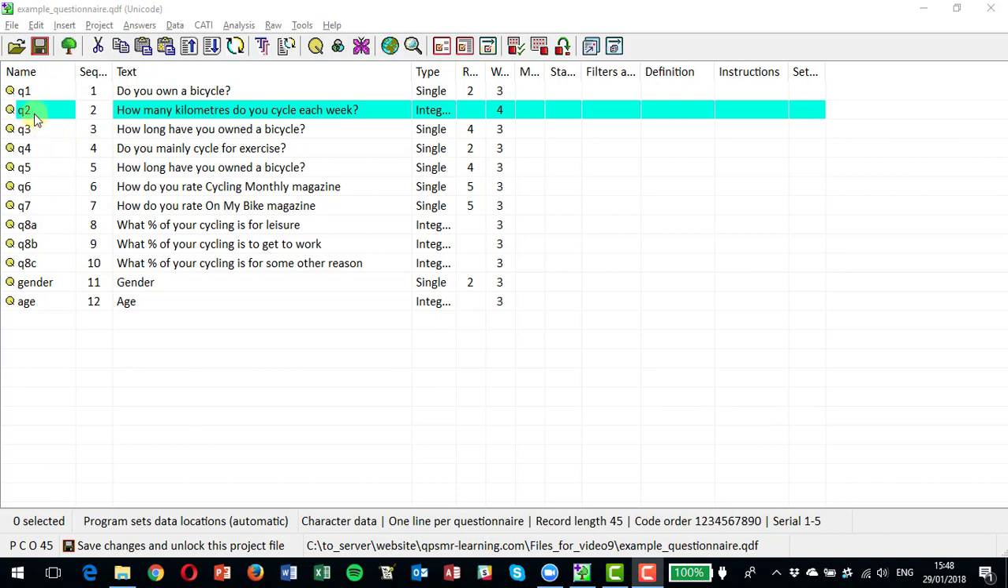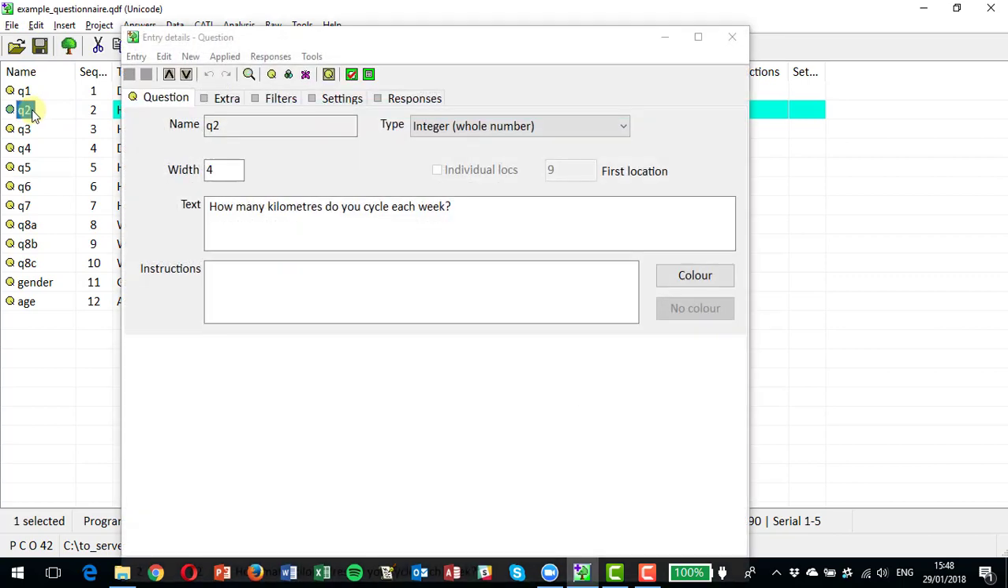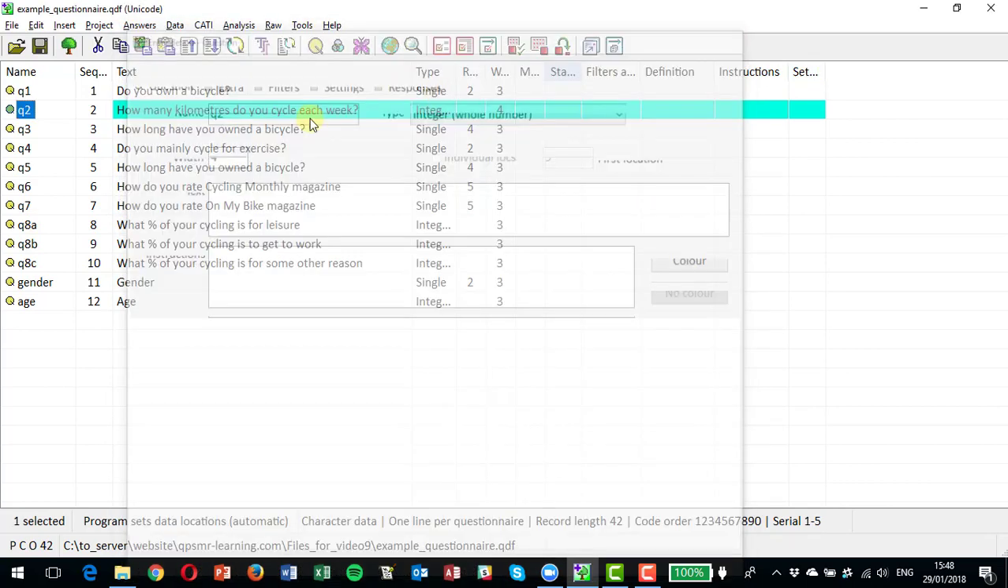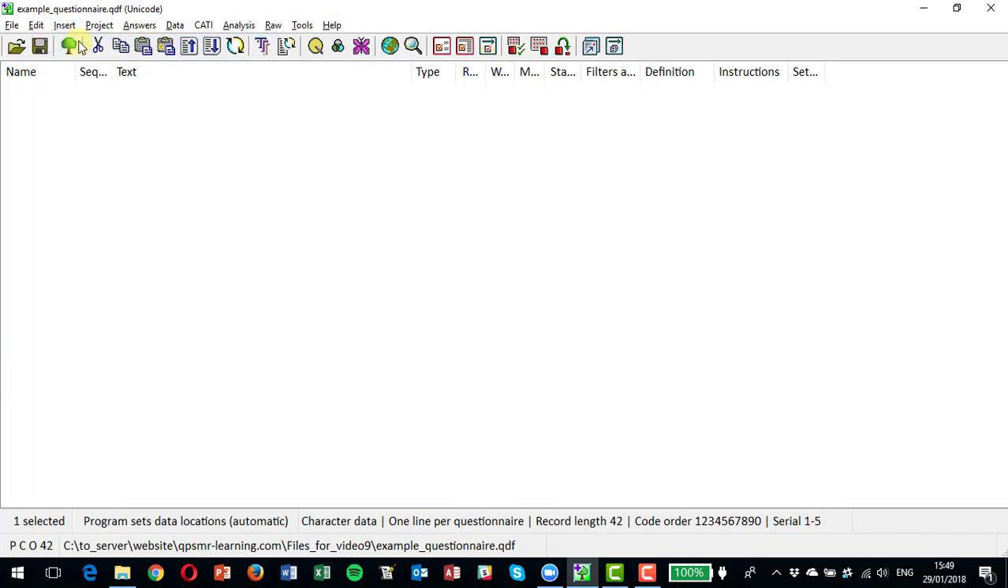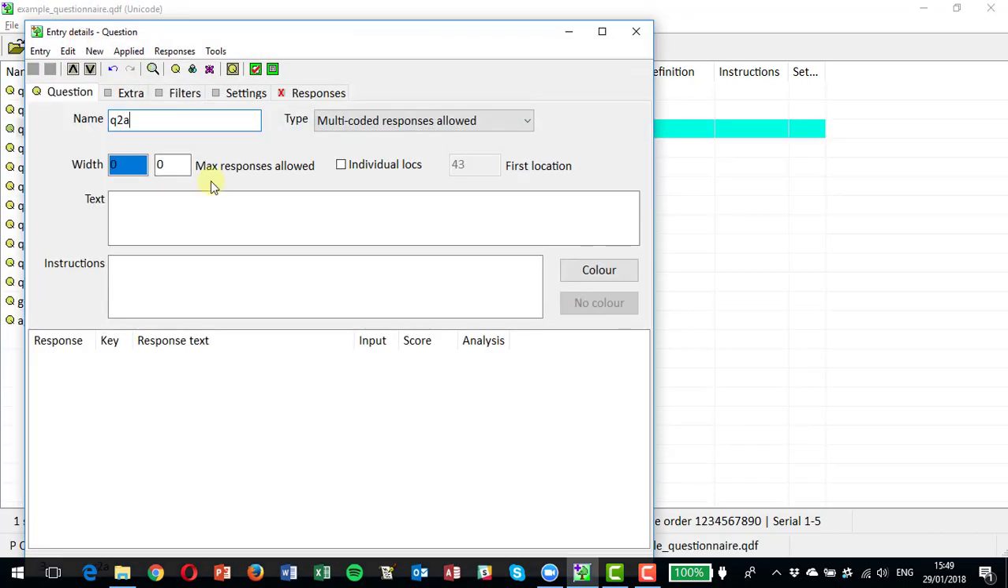So if we look at question 2 here, which I have highlighted, the first thing I'm going to show you is what's in that question. It's an integer and it asks how many kilometres each week the respondent cycles. And what I want to do now is add a question after that that says, do you consider that number of kilometres to be good exercise? So I want to pull in the exact number of kilometres that are entered so I can use that in the question text. So let's insert a new question. We'll call it Q2A.